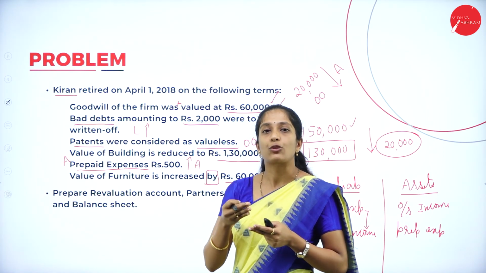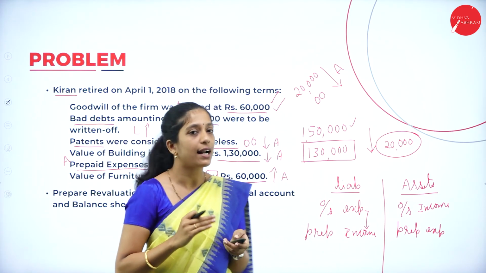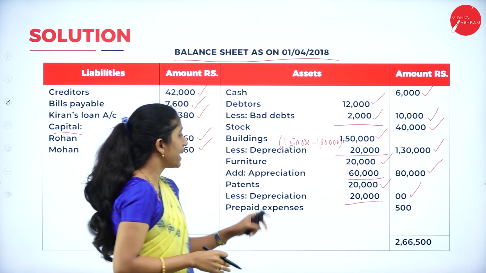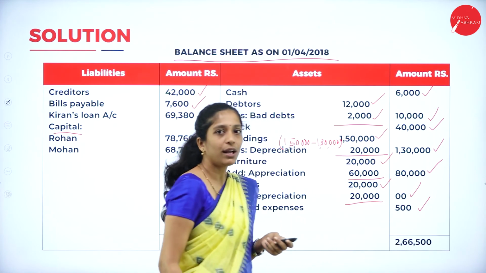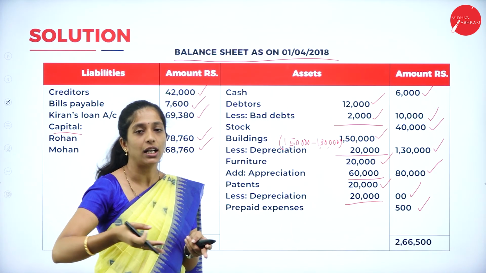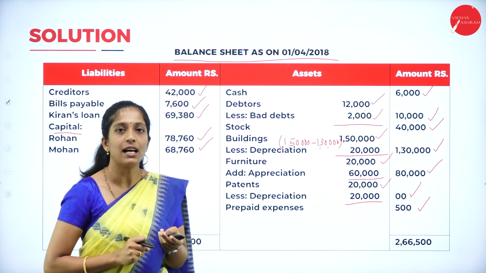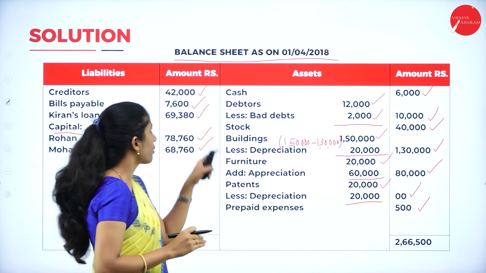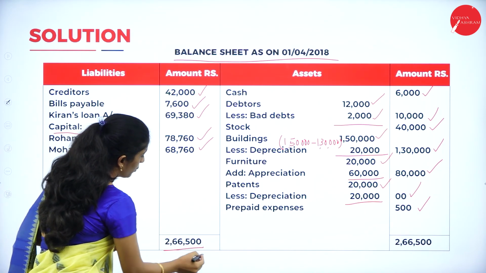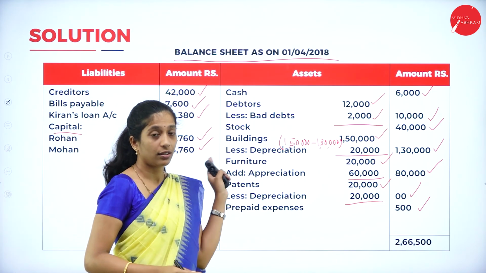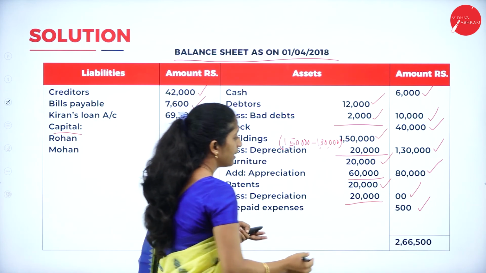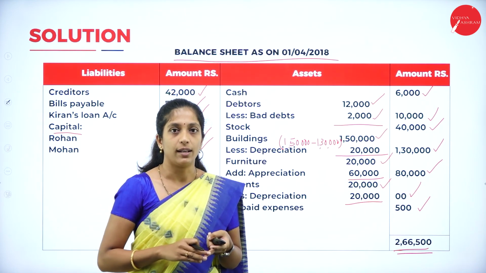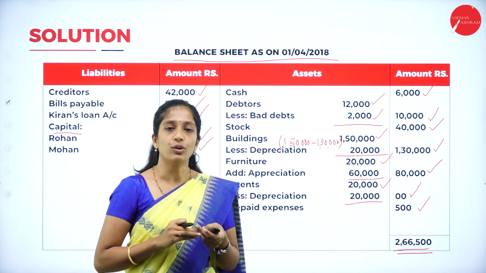So prepaid expenses is what? It's an asset. So we have to record that asset. Asset of how much? 500. So we shall record that: prepaid expenses 500. Now we are done, and there was a building appreciation. We have recorded it in the revaluation account as well as in the balance sheet. Now we have to count both sides and the balance sheet should tally. If you count all the amounts on the asset side, we got 2,66,500, and on the liabilities side, that is 2,66,500. So both assets and liabilities are equal.